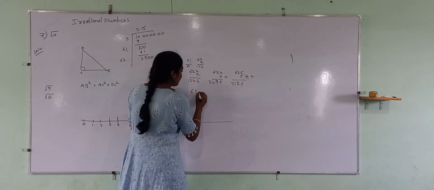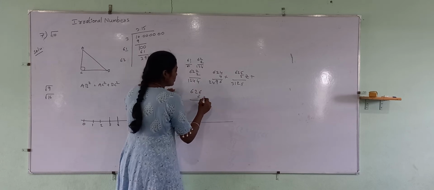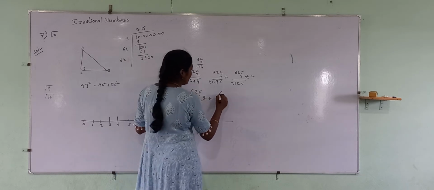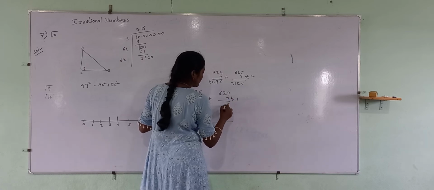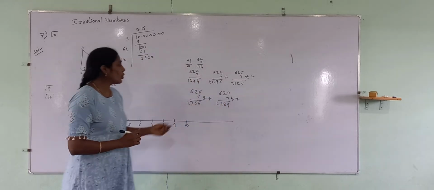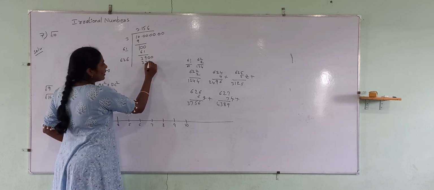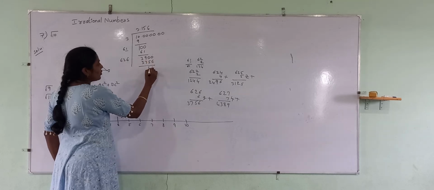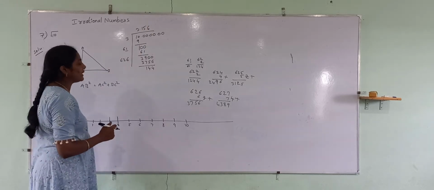Check with more numbers first. 6 2s are 12 plus 3, 15. 6 6s are 36 plus 1, 37. So, let us go with 6. 3756. 10 minus 6, 4. 9 minus 5, 4. 8 minus 7, 1. I am stopping with 3 digits.